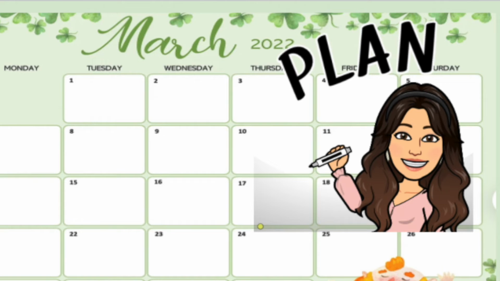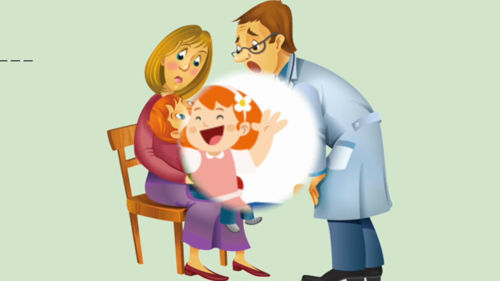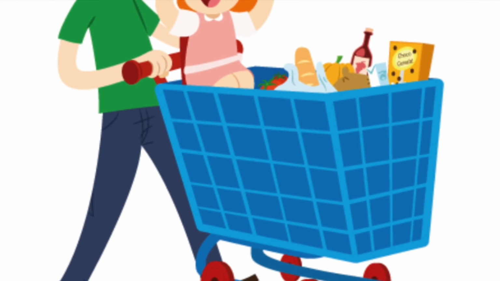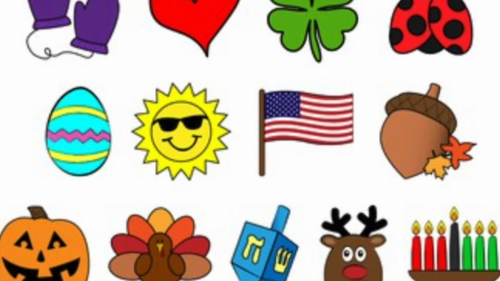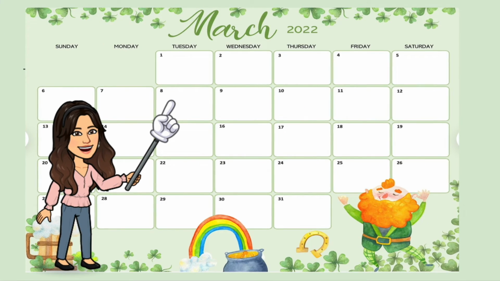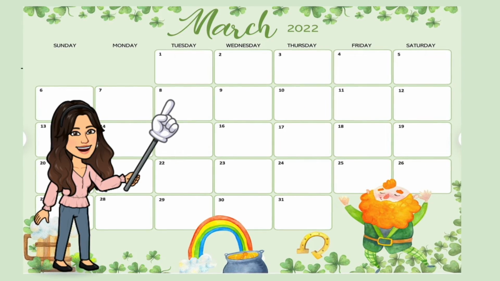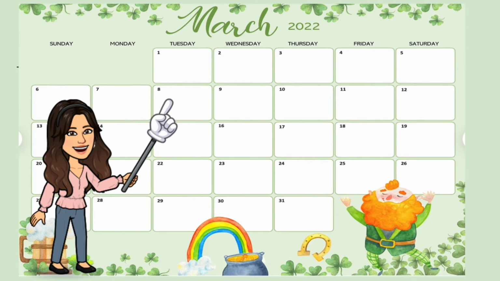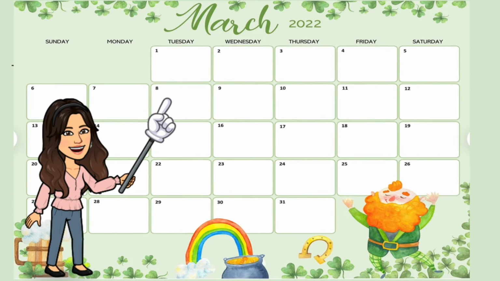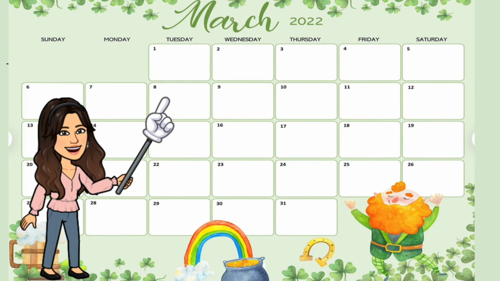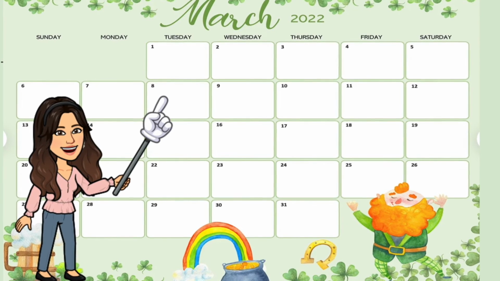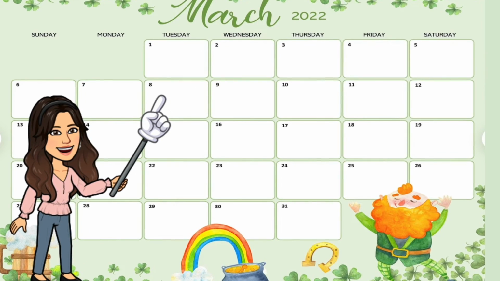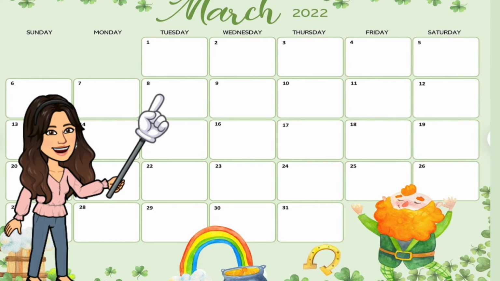In my calendar, I like to be very specific of what day that event will happen. Events can be like appointments, going to the grocery store, holidays, and anything important for you that needs to be done or remembered on a specific day. Here we see my March calendar that needs to be filled out with my specific events. When I fill out my calendar, I like to start with the most important events first, but you can also start from the first day of the month, which is the first number 1.